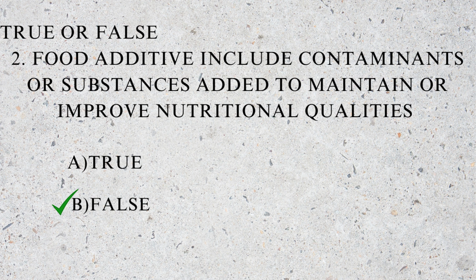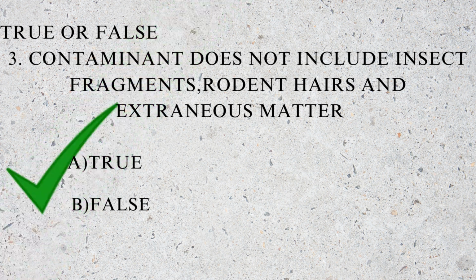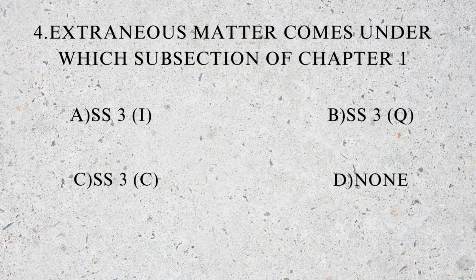They are added to improve the shelf life and enhance the color. Question number 3. A contaminant does not include insect fragments, rodent hairs, and extraneous matters. The answer is true. A contaminant does not include insect fragment, rodent hairs, and extraneous matter.